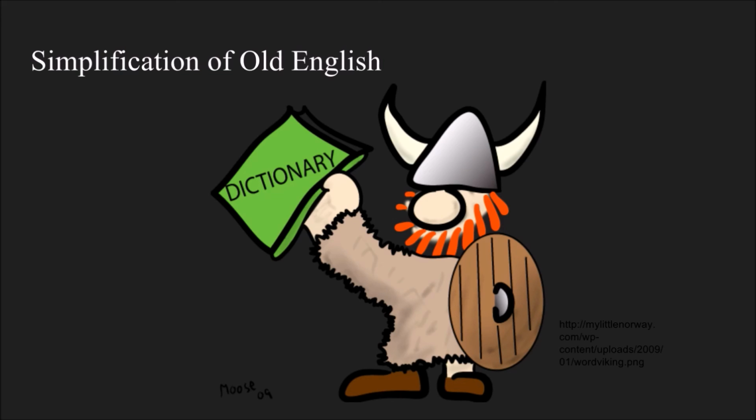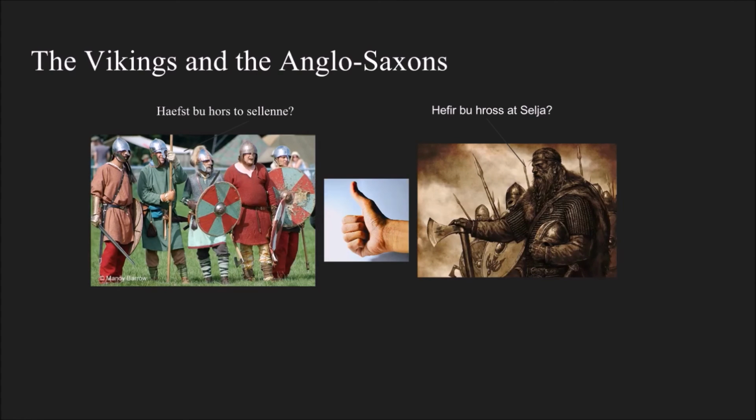For example, back to the example of the horse, but slightly different. If the Old English speaker wanted to say that, "I'll sell you the horse that pulls my cart," he would say, "Ek sella da horse that draggeth minne wagen." If the Old Norseman were to say the same thing, he would say, "Ek mun selka der horset es drager mein wagen meine." So in general, they can basically understand one another.